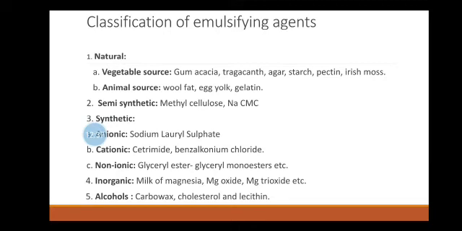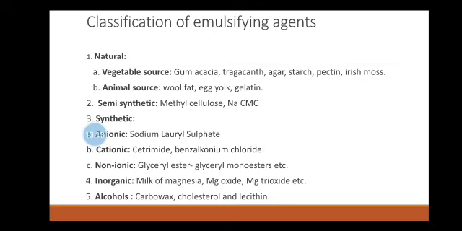Gelatin. It is used in the concentration of 1% as emulsifying agent. It is mainly used for the emulsification of liquid paraffin. The emulsion prepared with gelatin is quite white and has an agreeable taste but needs proper preservation because emulsions are prone to bacterial growth. Now starting with another type, semi-synthetic polysaccharides. The semi-synthetic polysaccharides consist of methyl cellulose and sodium carboxymethyl cellulose.